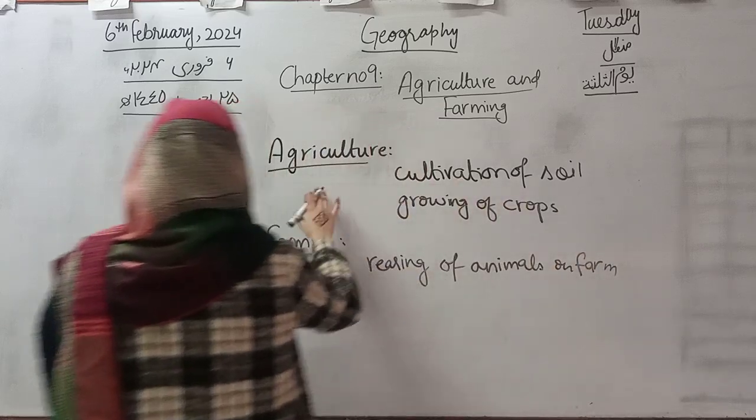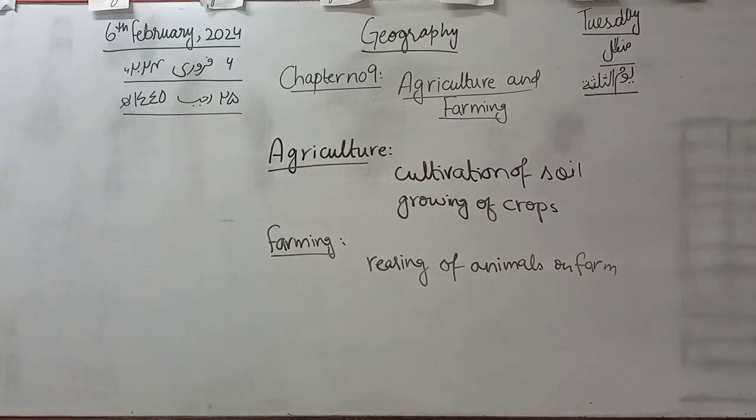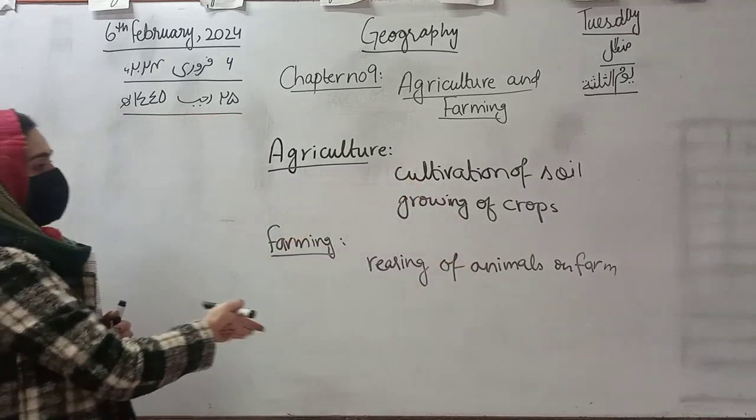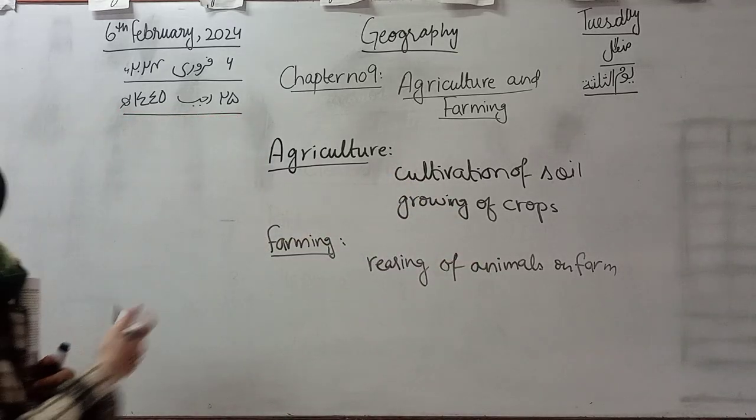These are the two basic phenomena, in which agriculture is where we cultivate our soil and grow crops for the betterment and for enhancing the economy of our country.